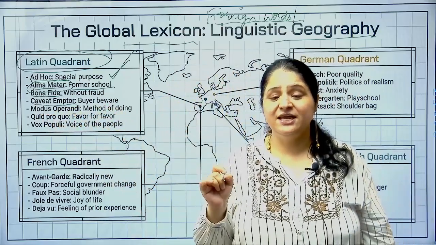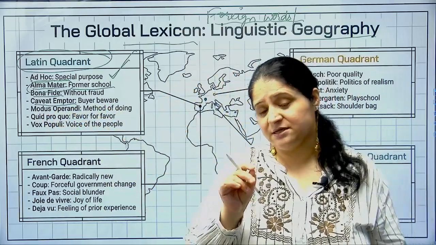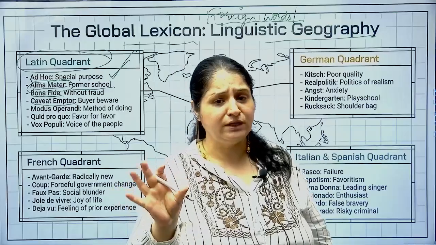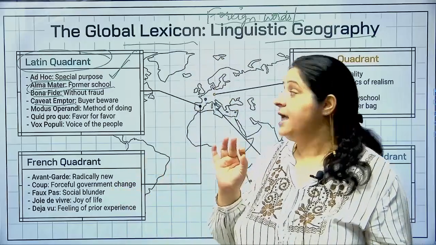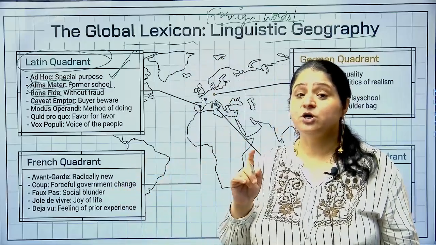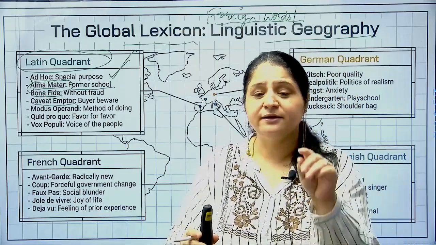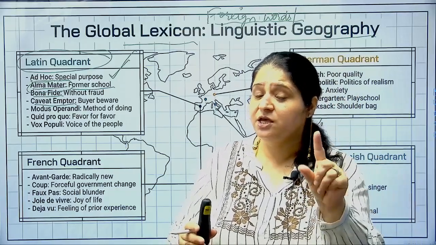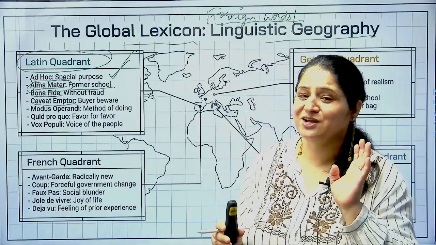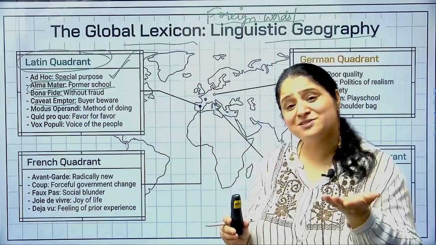Then the next one is caveat emptor. Caveat, C-A-V-E-A-T. Caveat is a Latin term which means warning. ठीक है, caveat का सिंपल मतलब है warning. And caveat emptor का मतलब होता है buyers beware. That means it's a warning for the buyer that whatever he or she is purchasing, he or she is responsible for purchasing it. So he or she should be aware of what he is purchasing.